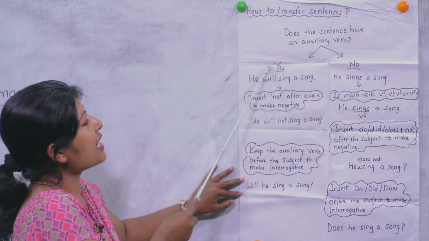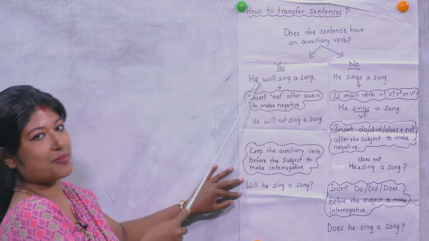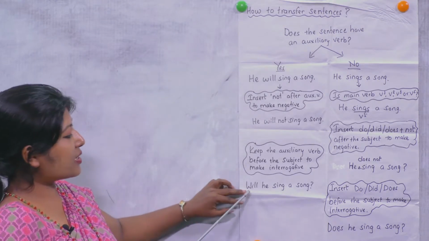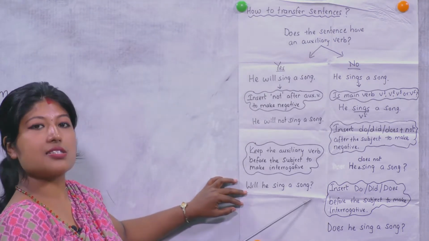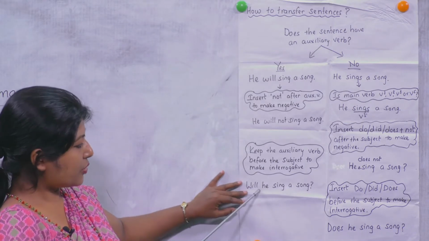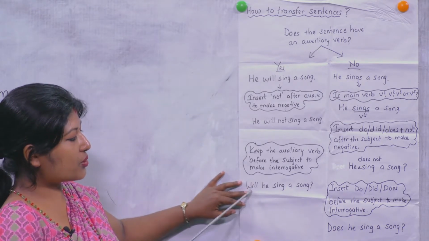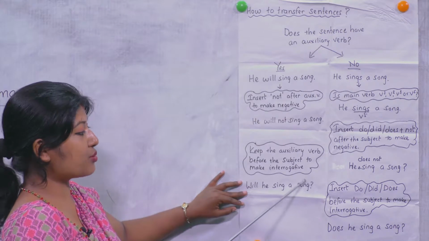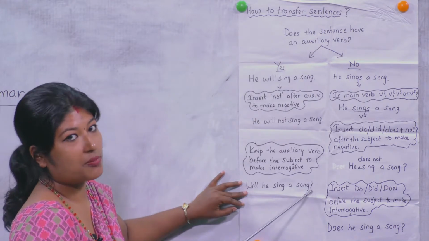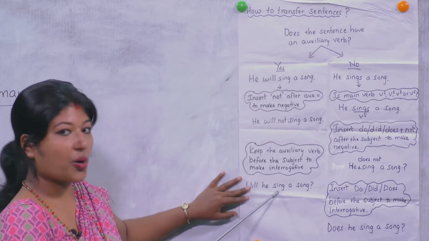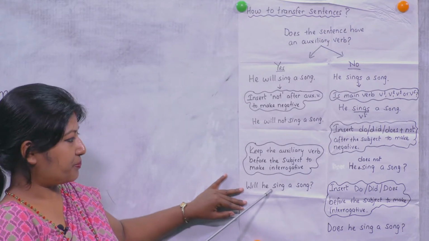You bring the auxiliary verb in front and the subject goes back. So it becomes: will he sing a song? Just the position is exchanged and you add a question mark at the end and it becomes interrogative.